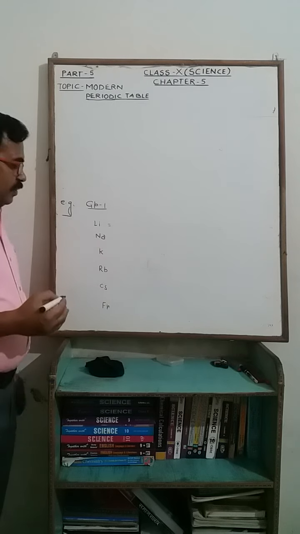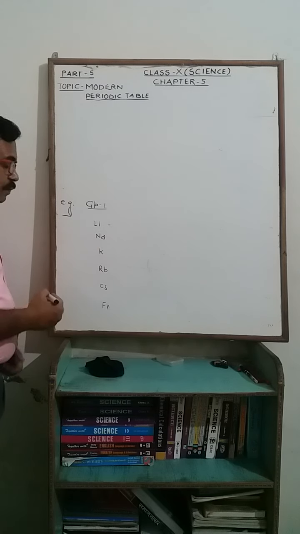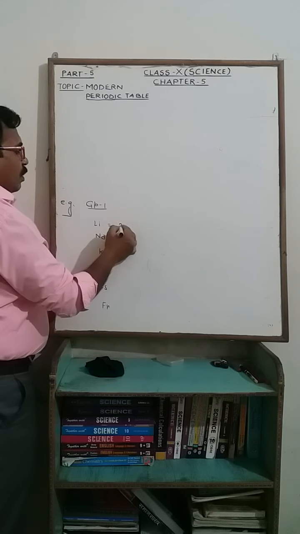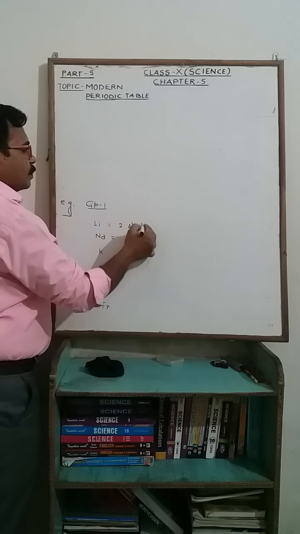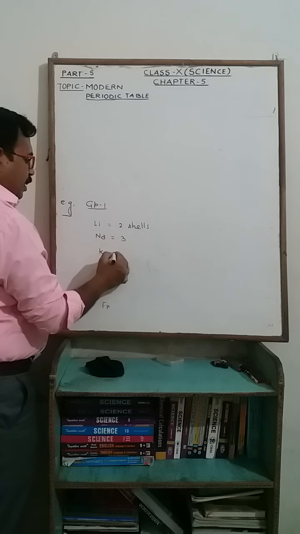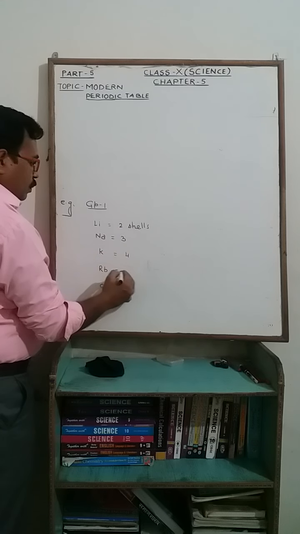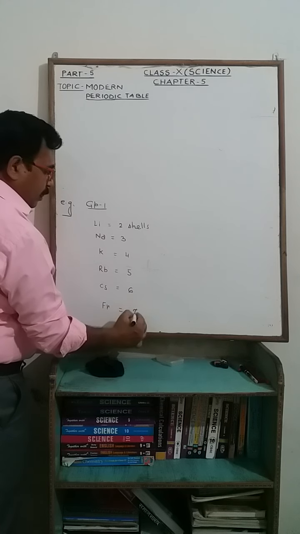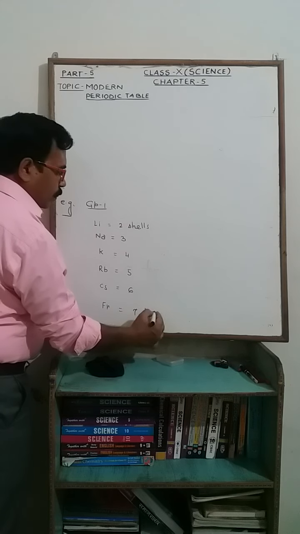Just before we have seen the electronic configuration of these elements, alkali metals. It is having only 2 shells, 3 shells, 4, 5, 6 and 7 shells.